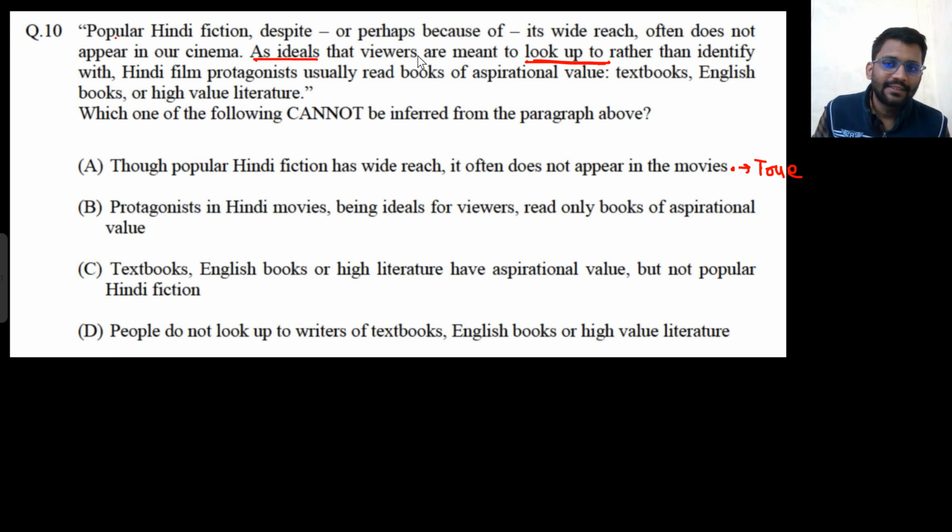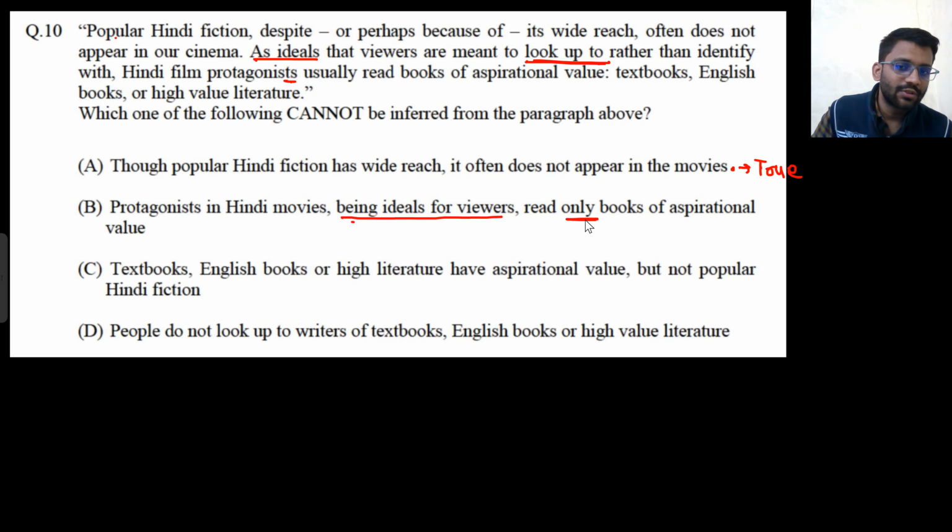So as ideals that viewers are meant to look up to rather than identify with Hindi film protagonists. So Hindi film heroes are the ideals that viewers are meant to look up to. Viewers want to look up to those Hindi film heroes, that they want to be like them. So protagonists in Hindi movies are ideals for viewers. Till now this statement is right.